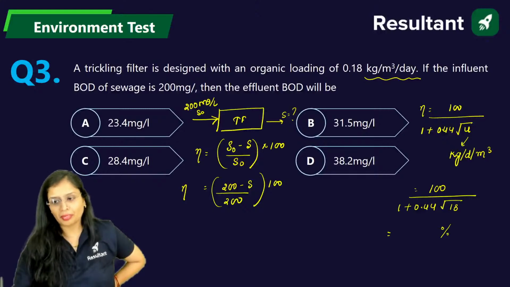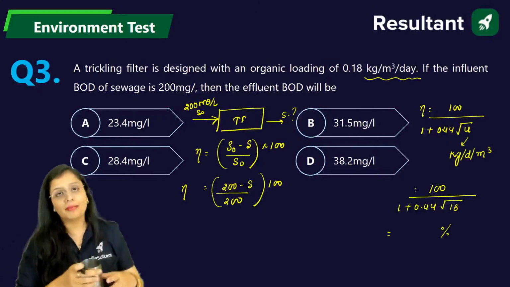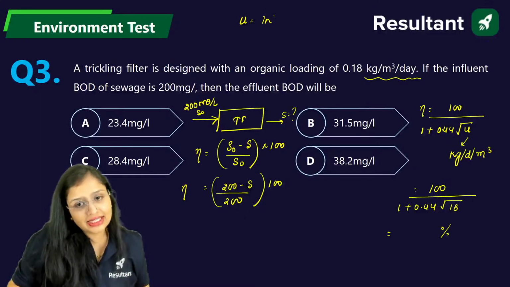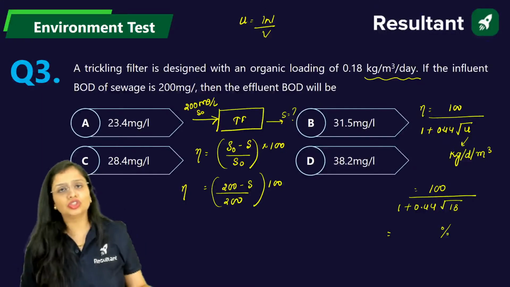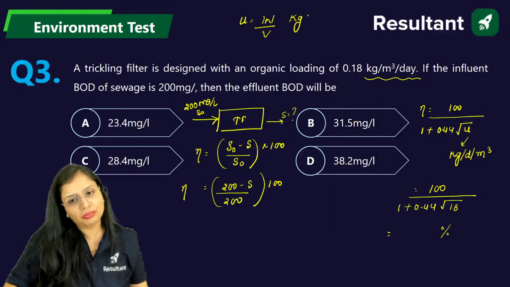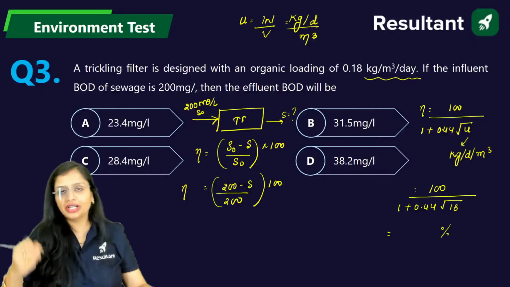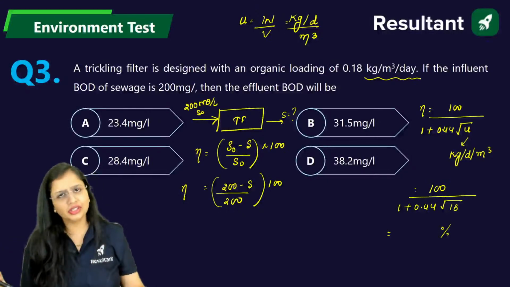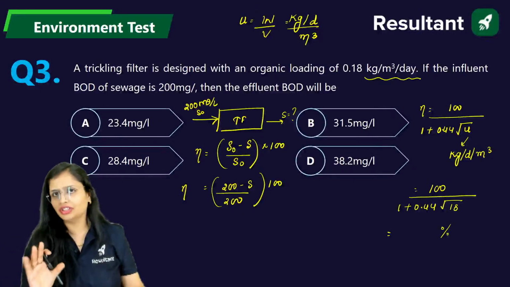Quick. Just solve it quickly, you will get it. Now some people write organic loading rate as W by V. Denotation doesn't matter, you should be clear with the units. They take W as kg per day and V as cubic meter. So instead of U, you can take W by V, or some people take U by V. Anything you can take, provided you are very, very clear with the units.